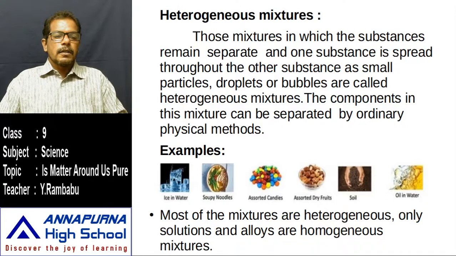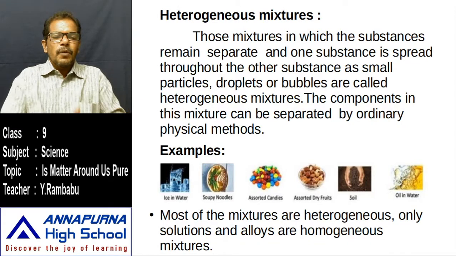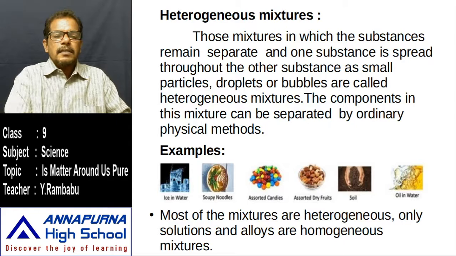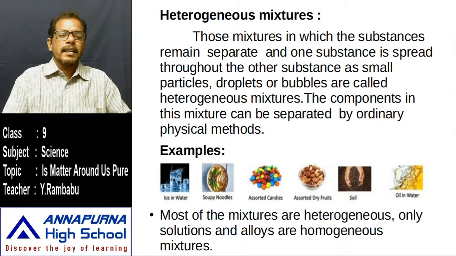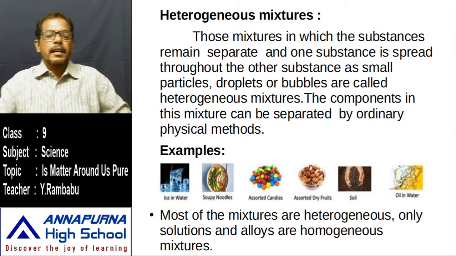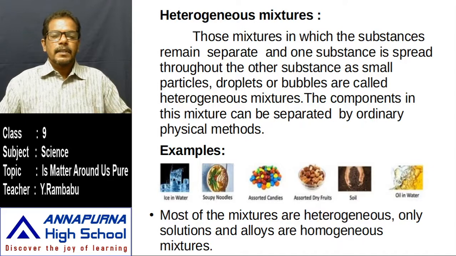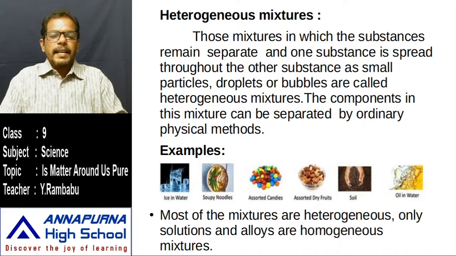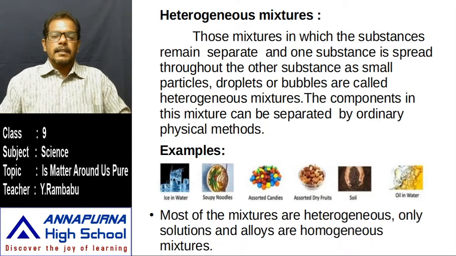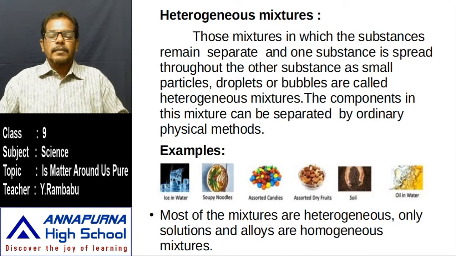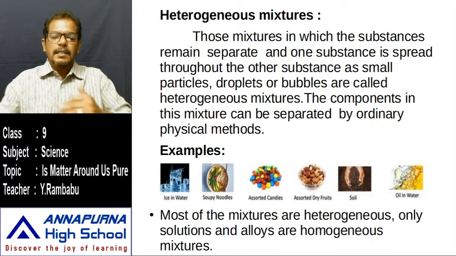And soupy noodles. That means in soupy noodles we can easily distinguish, this is this type of substance, this is another, like that. And assorted candles. Assorted candles means we observe clearly some are yellow, blue, red, brown, like that. And assorted dry fruits, that means different dry fruits, it is cashew, it is almond, it is another, like that we easily distinguish. And soil, sand particles, clay particles, insects, small leaves, and oil in water that are not intermixed, that are settled as layers.